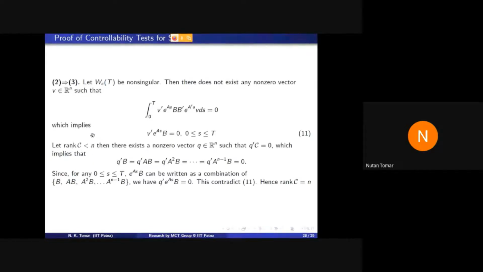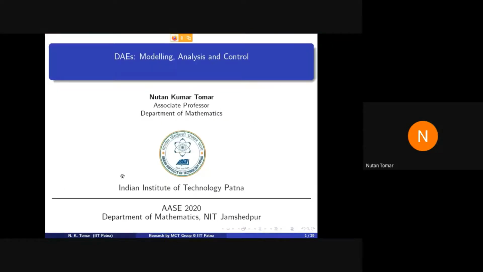Similarly, by using simple algebraic results. So what have I used here? Basically, to get this nice algebraic result, we have used the Cayley-Hamilton theorem and fundamental subspaces, nothing else. So by using simple concepts of algebra, we can have very fantastic results in control theory, and there are many results. So I skip the remaining part of this.